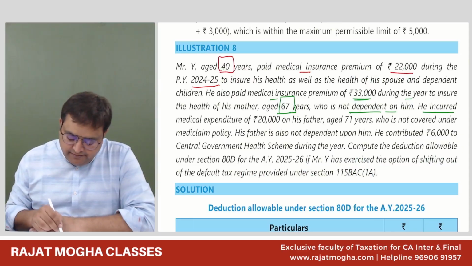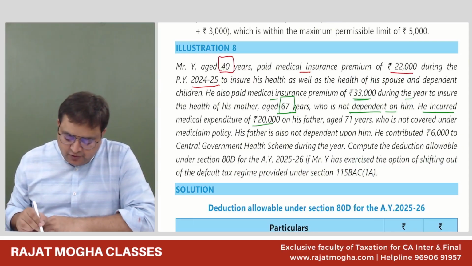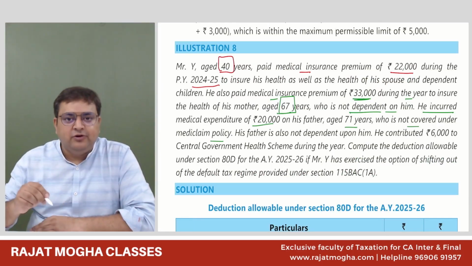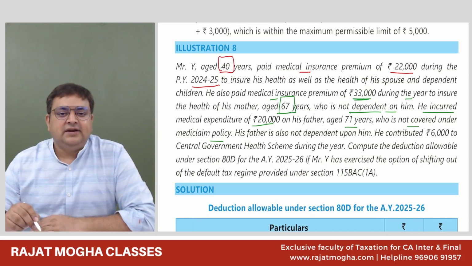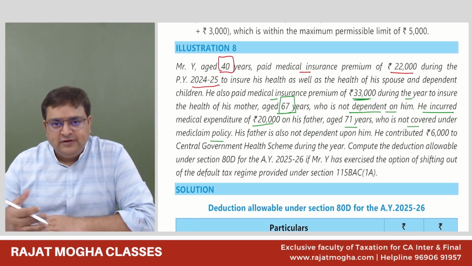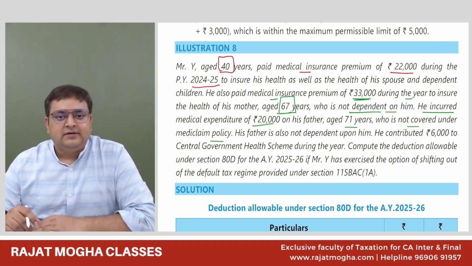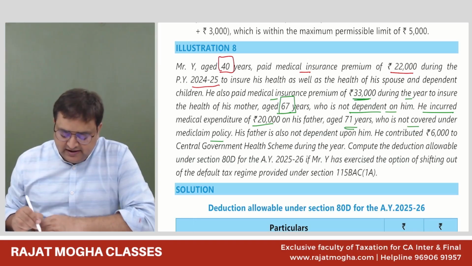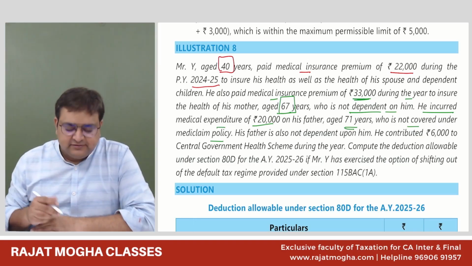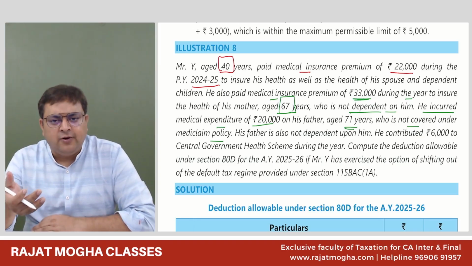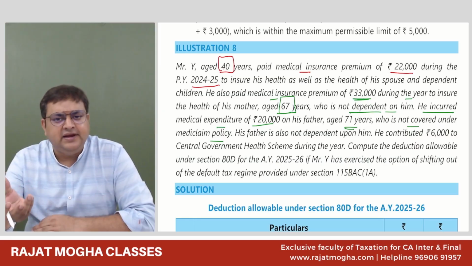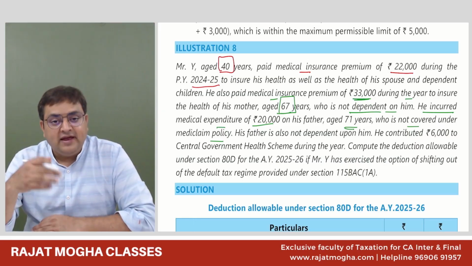he incurred medical expenditure of 20,000 on his father, age 71 years, who is not covered under the Mediclaim policy. So for his father, who is again a senior citizen, 71 years of age, he has incurred medical expenses. Whether medical expenses are also allowed in 80D, because generally health insurance is allowed?